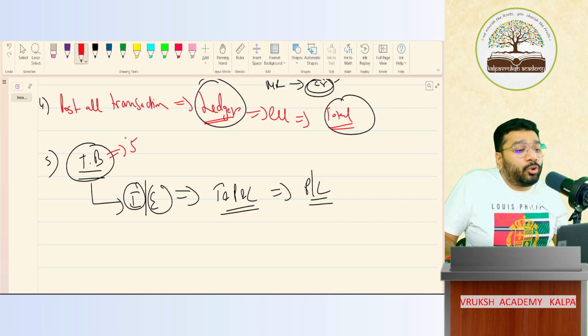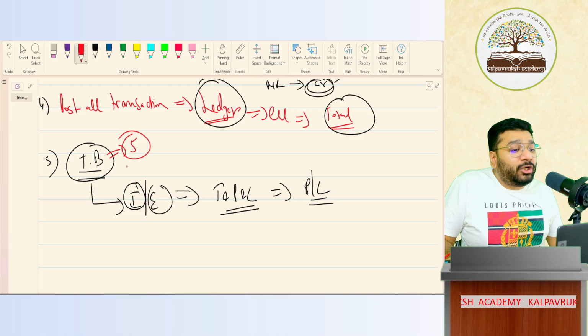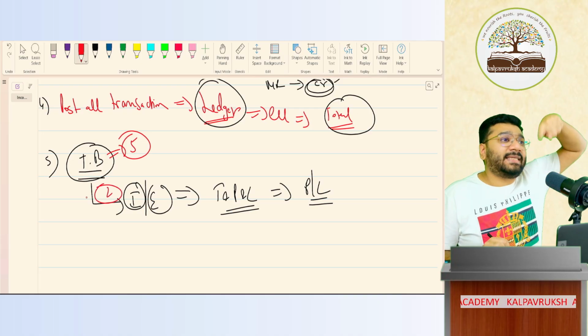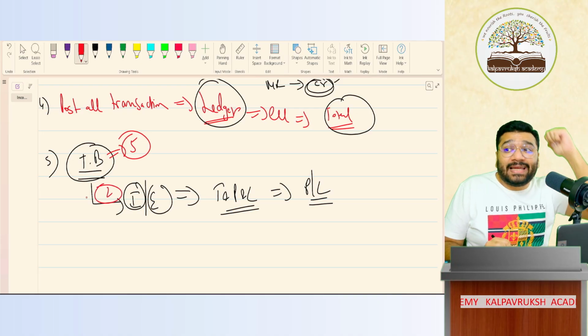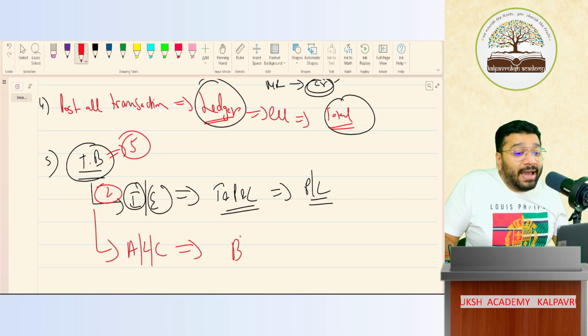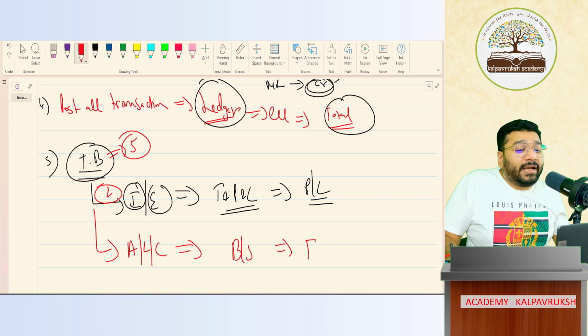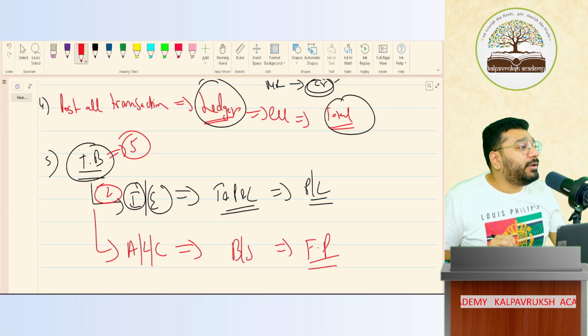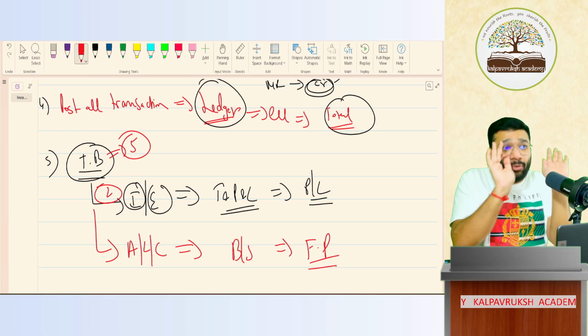In trial balance, there are a total of 5 types of classification. In that, 2, income and expense, I send to trading P&L. How many balance items? 3. Which are what? Asset, liability, capital. This I'll send where? To the balance sheet, to find out the financial position. Got it, not got it? Okay. With this, technically accounting is over.